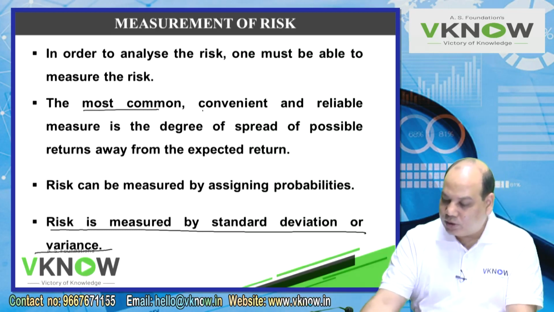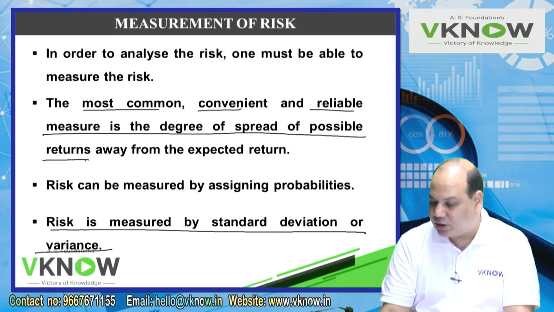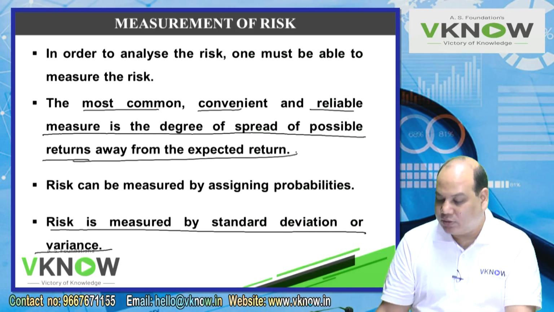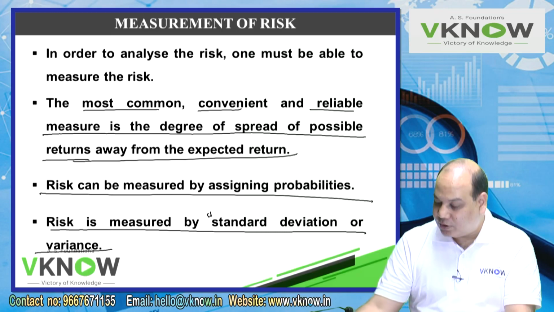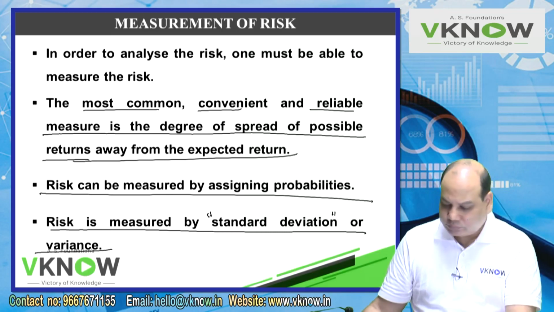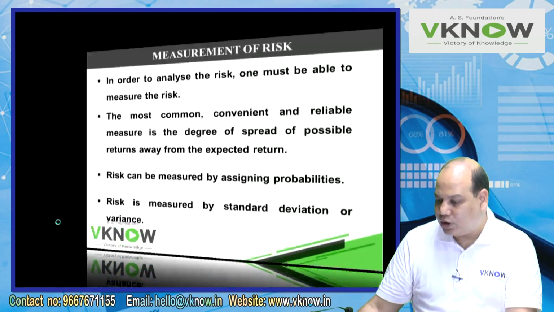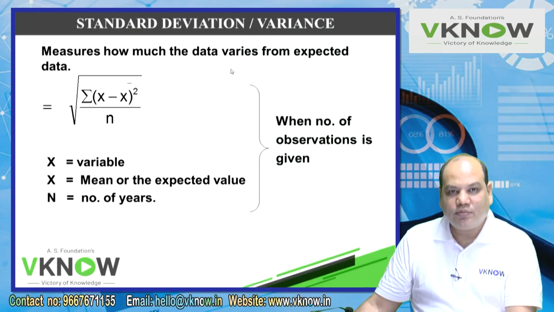So the most common, convenient and reliable measure is the degree of the spread of possible returns away from the expected return. Risk can be measured by assigning probabilities, and more specifically, risk is measured by the statistical concept of standard deviation or variance. The pronunciation of variance can be different also. So whatever you like, you can speak. When I was a student, my teachers used to say variance, so I got used to calling it that.